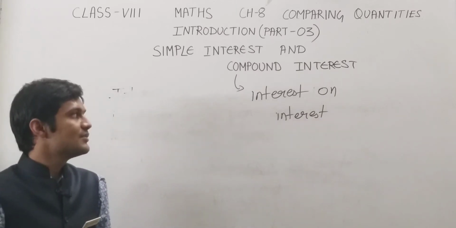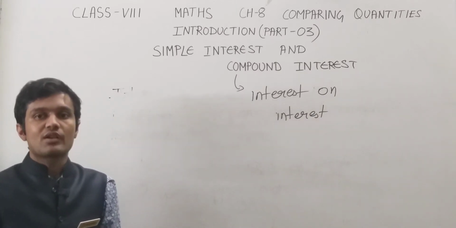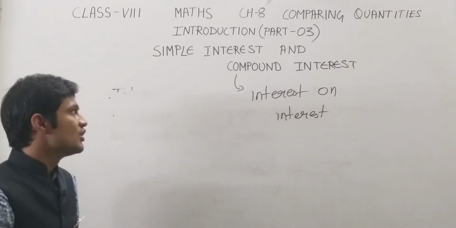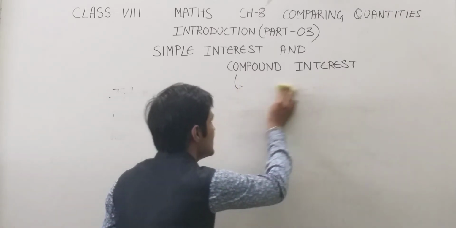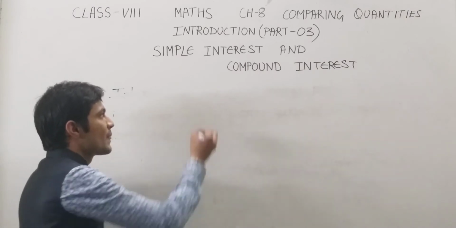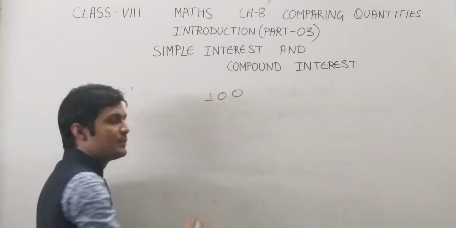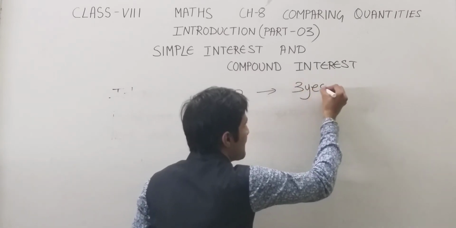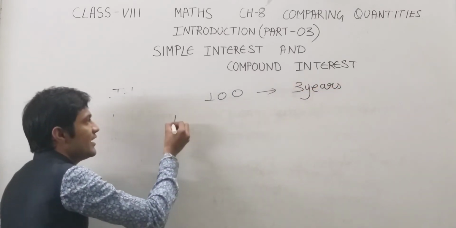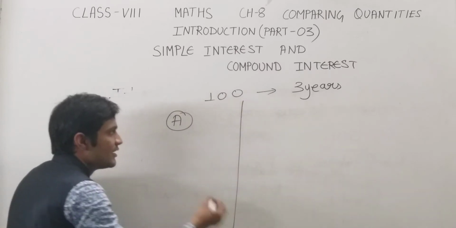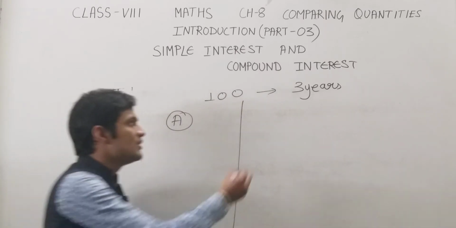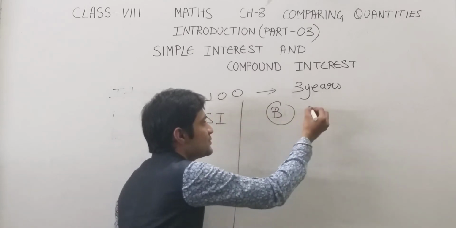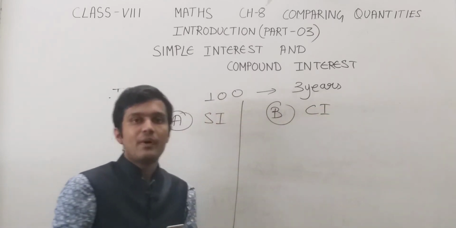Again, we take a simple example for comparing both terms, simple interest and compound interest. For example, if someone borrows an amount of rupees 100 for 3 years, okay, person A is taking this amount at simple interest and person B is paying the interest at compound interest.